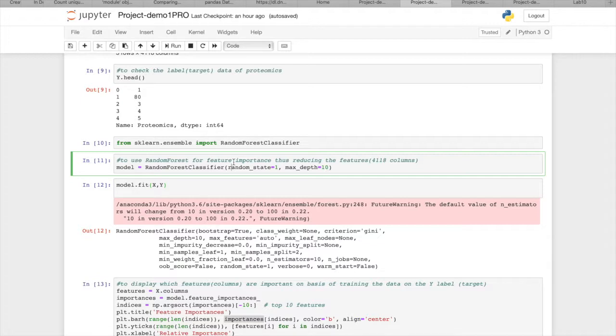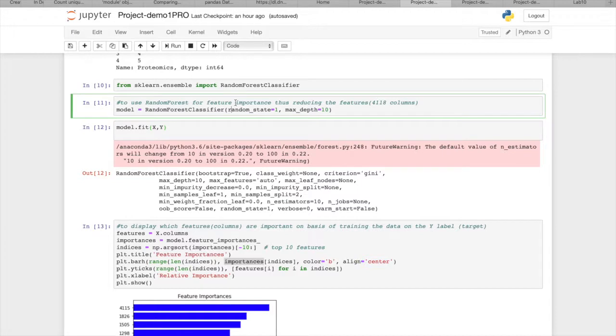And here I do have a lot of data with me, which is why I'm using random forest. Random forest basically is a meta estimator which fits a number of decision tree classifiers on various subsamples of the dataset and uses averaging to improve the predictive accuracy and control over-fitting.